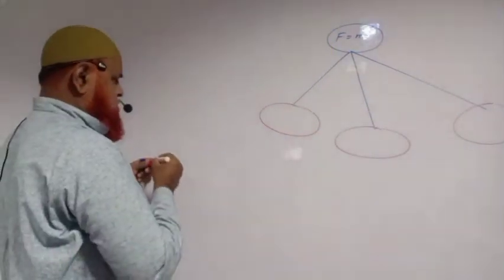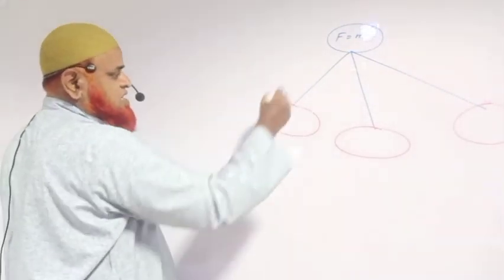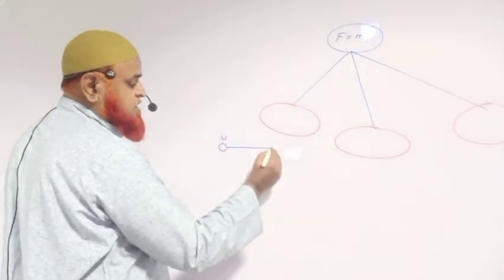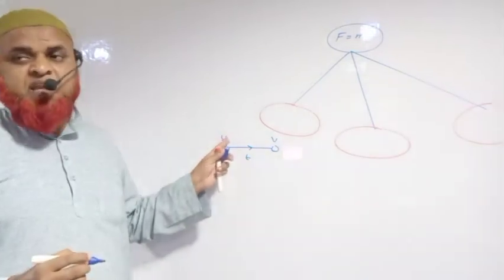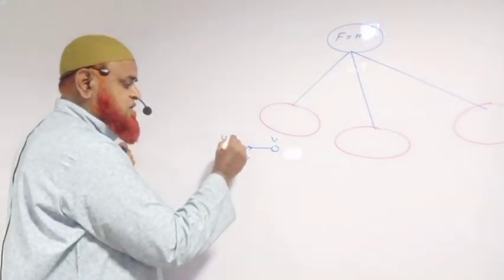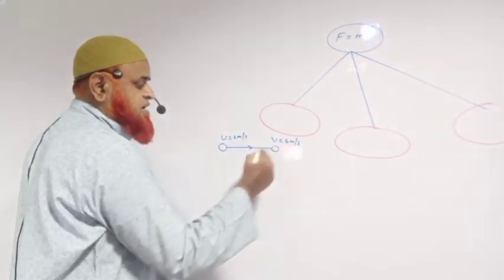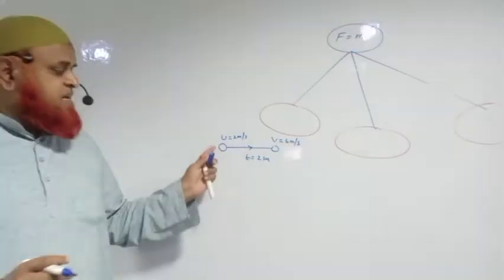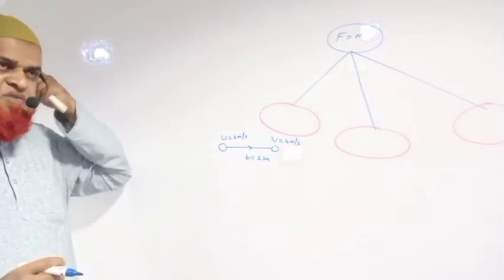Here I'll give a small example for the second law. For example, a body has an initial velocity and also a final velocity. For example, the initial velocity is 2 meters per second, the final velocity is 6 meters per second, and the time taken is 2 seconds. So in 2 seconds the body gains its velocity from 2 to 6.